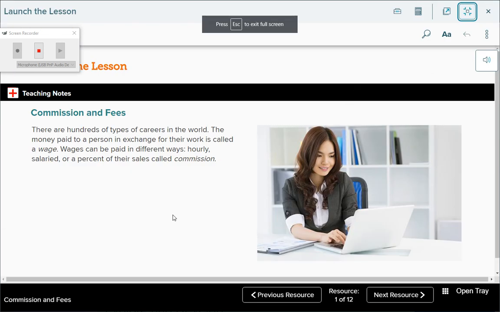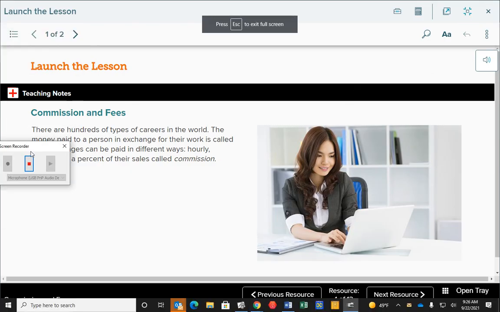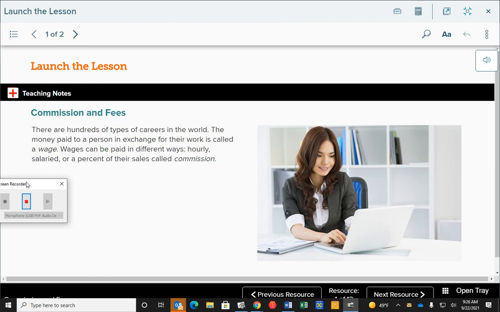Okay, someone read that for me. Anybody? Okay, Braden, go. There are hundreds of types of careers in the world. The money paid to a person in exchange for their work is called a wage. Wages can be paid in different ways: hourly, salaried, or a percent of their sales called commission. Good.